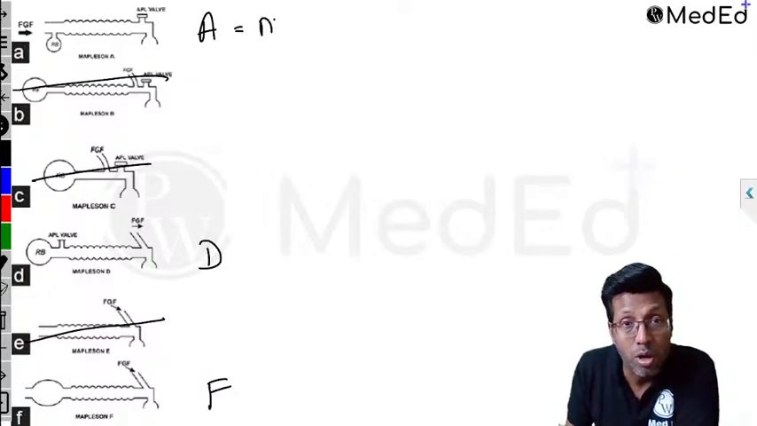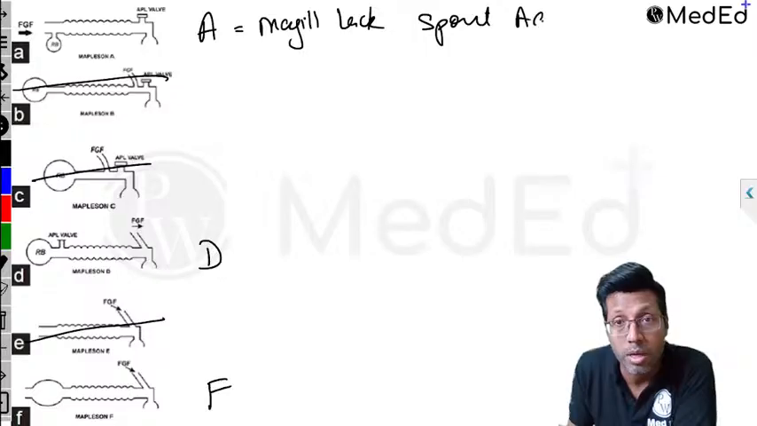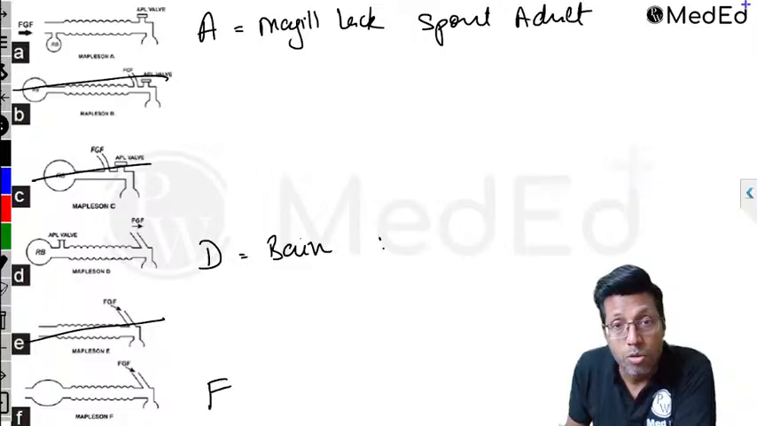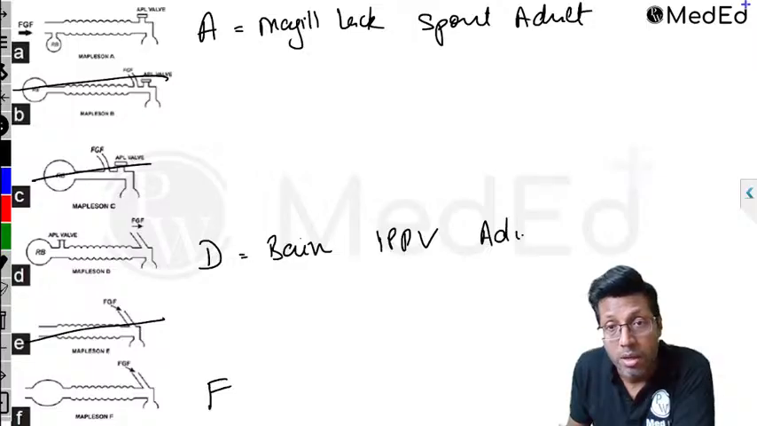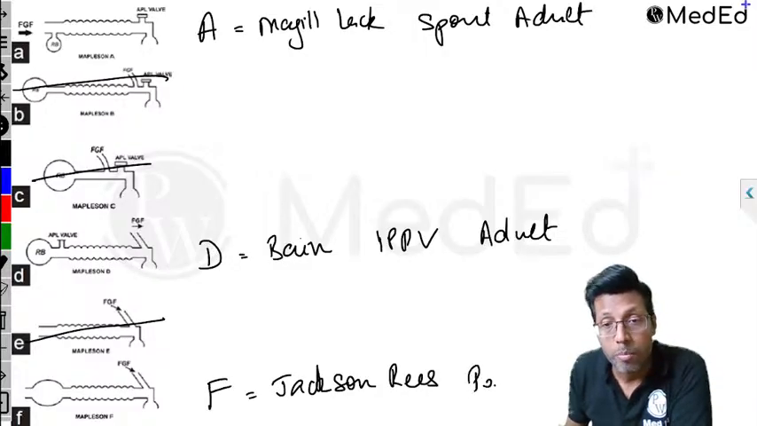Mapleson A, remember, is called McGill circuit or Lack circuit. This is used for a spontaneously breathing adult. Remember, this is used in adult. At the same time, Mapleson D is called Bain circuit, and this is used for IPPV or controlled ventilation in adult. So there must be something for pediatric patients also, right? Whether spontaneous or IPPV, normally the most common use for pediatric is Mapleson F, which is called Jackson-Rees circuit. And this is used for pediatric patients.